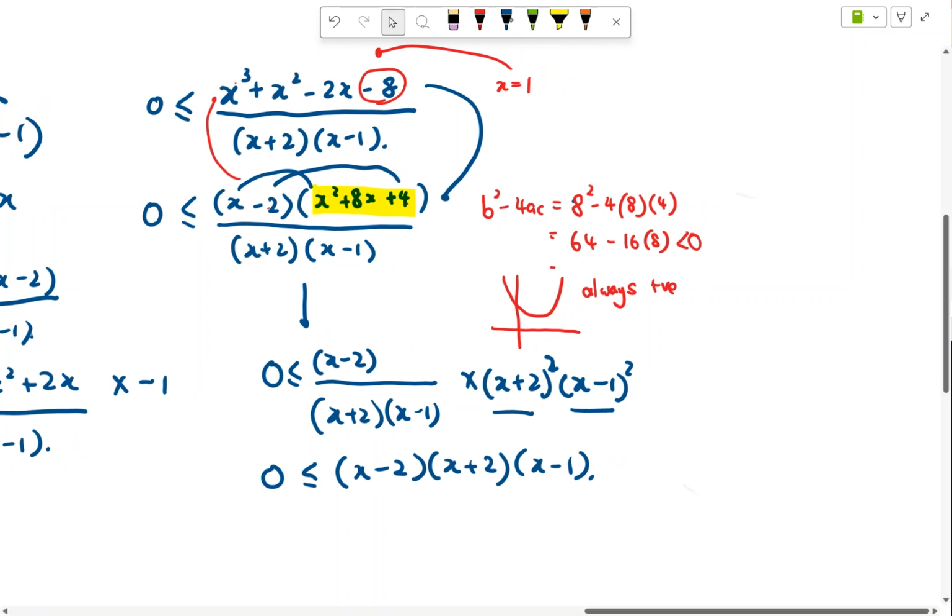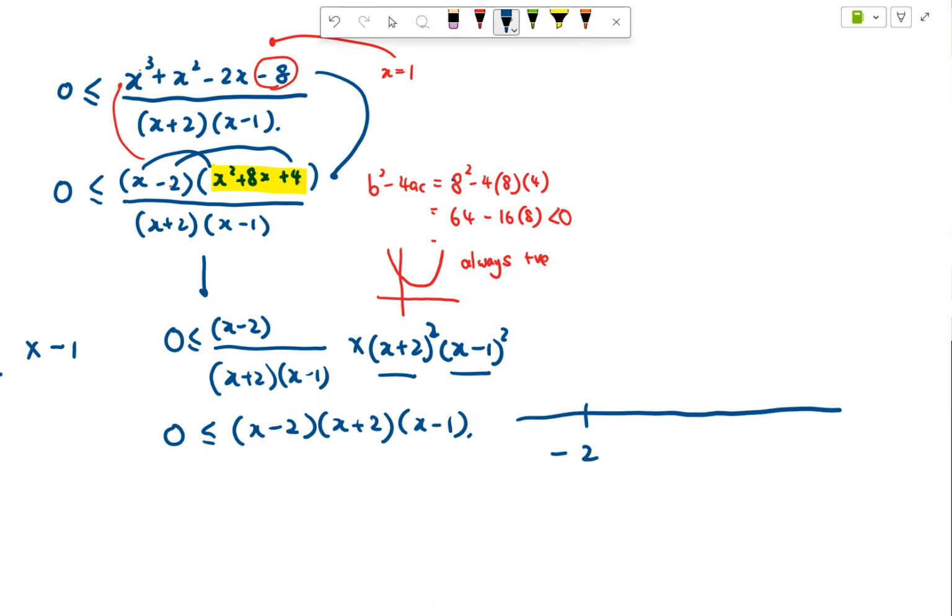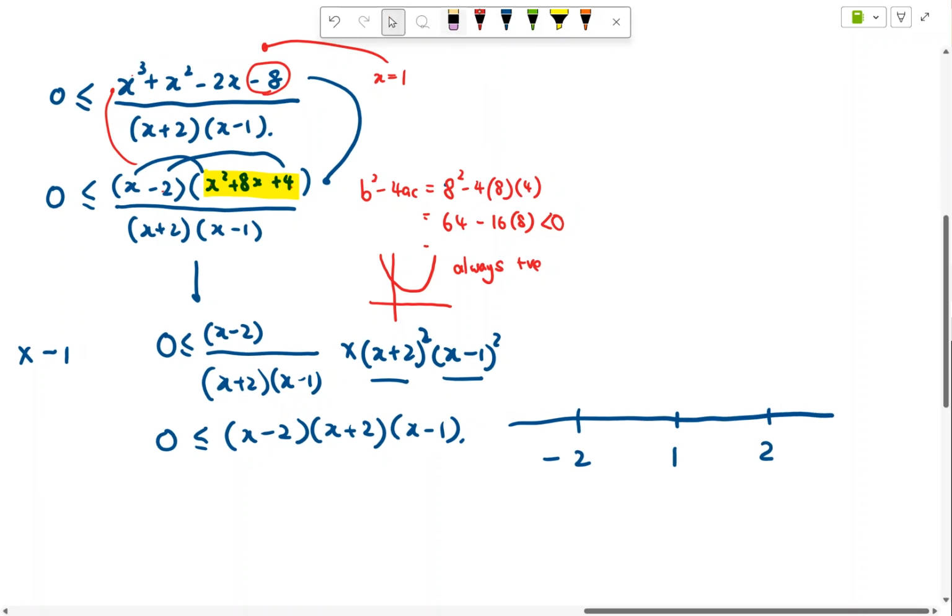All right, then now we can draw the number line. I know that my roots are negative 2, 1, and 2. However, always look back at your original equation. So I look at here, in this case, x cannot be 2 as well as negative 2 and 1, because it will make the denominator 0, and hence, no solution. So I have to put a circle first. I cannot include 2 and 1.